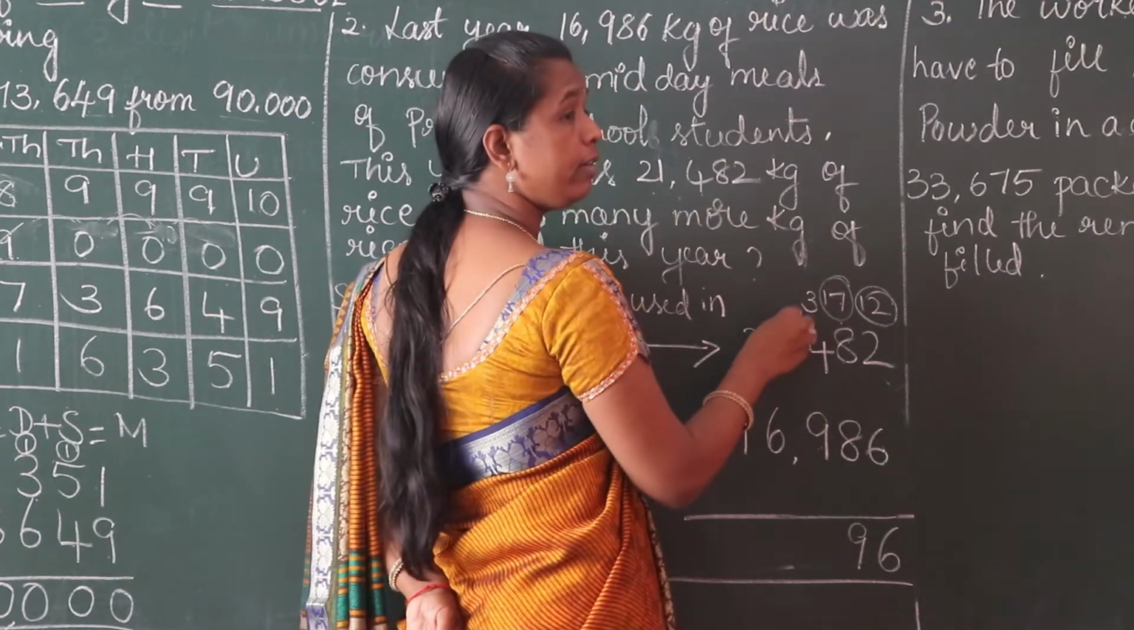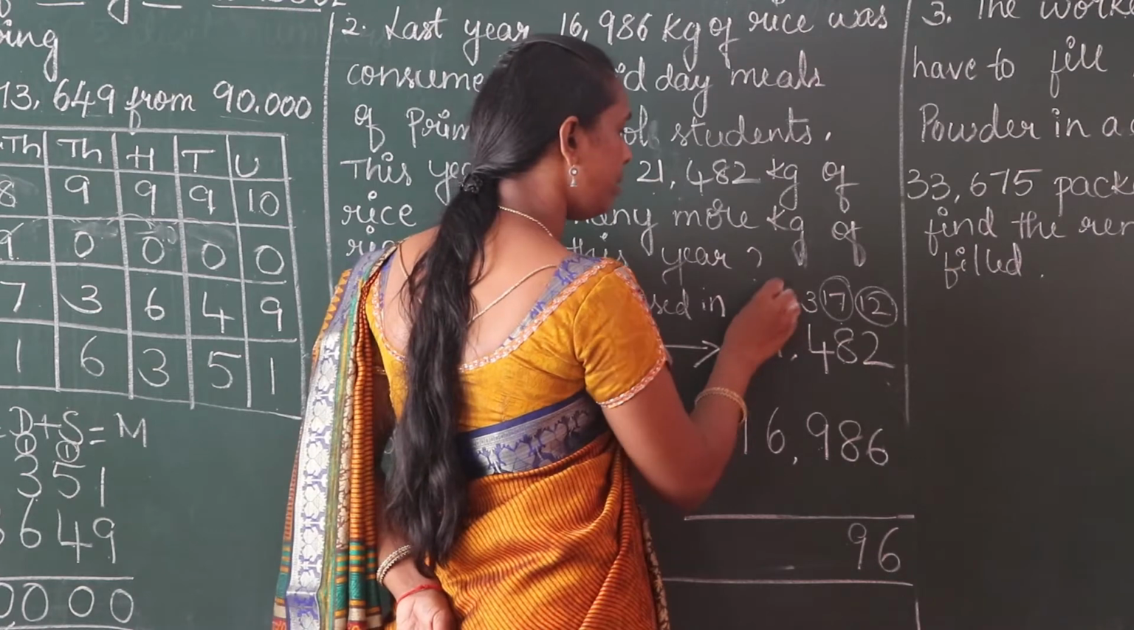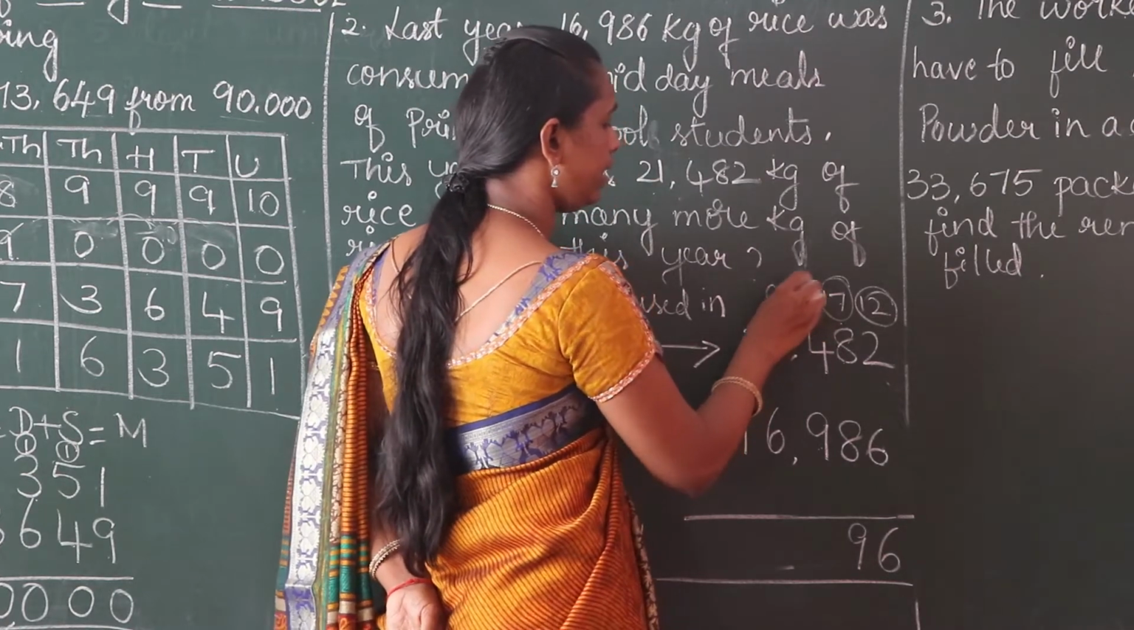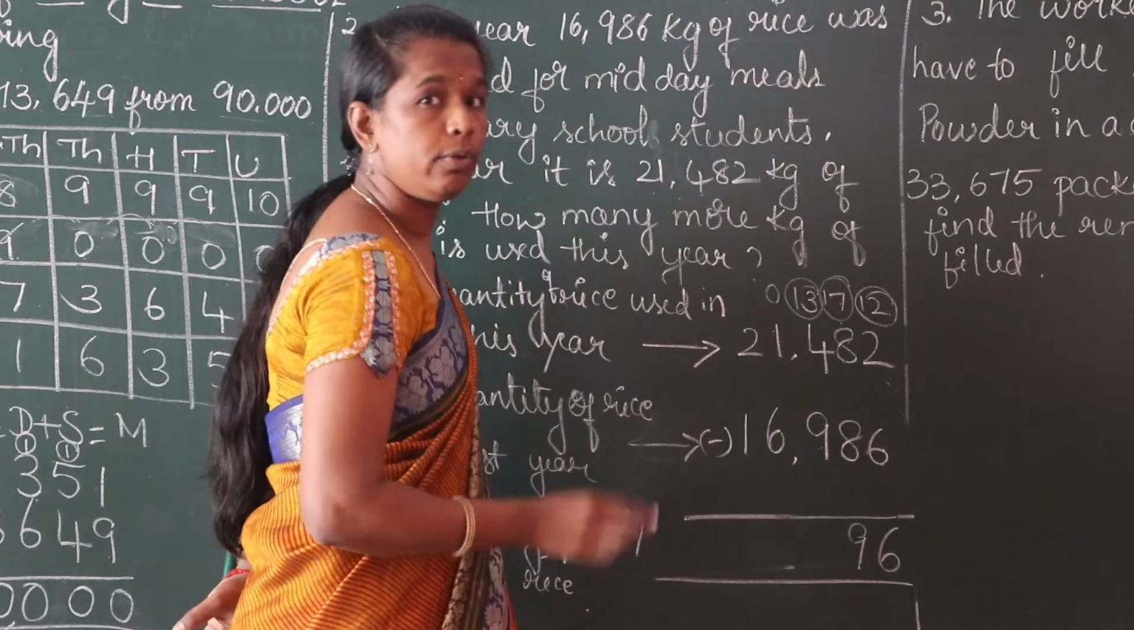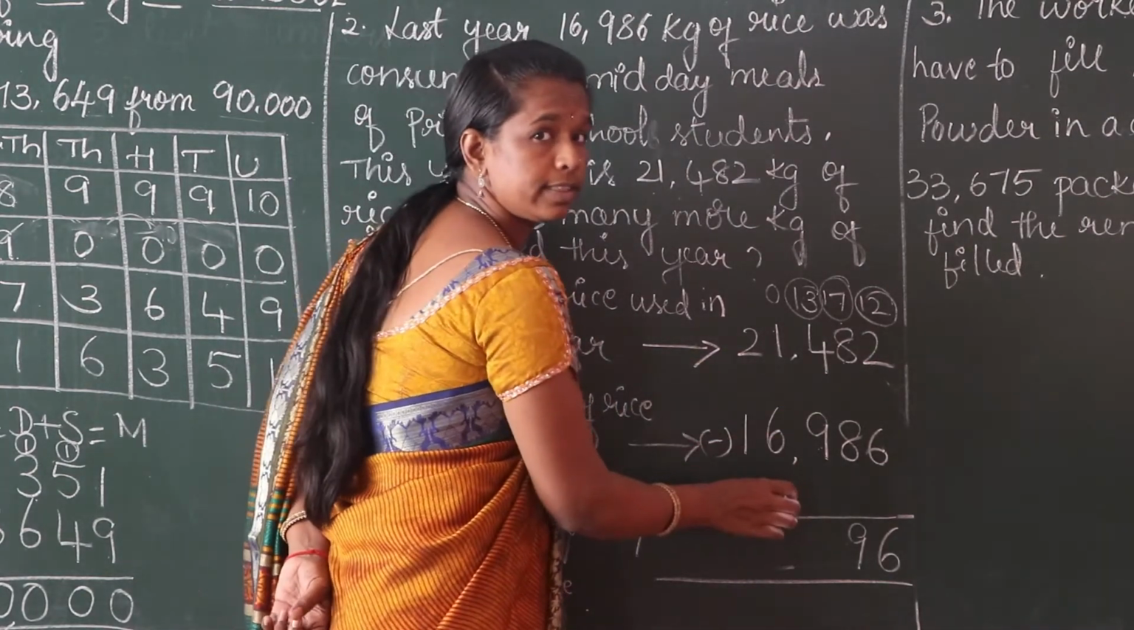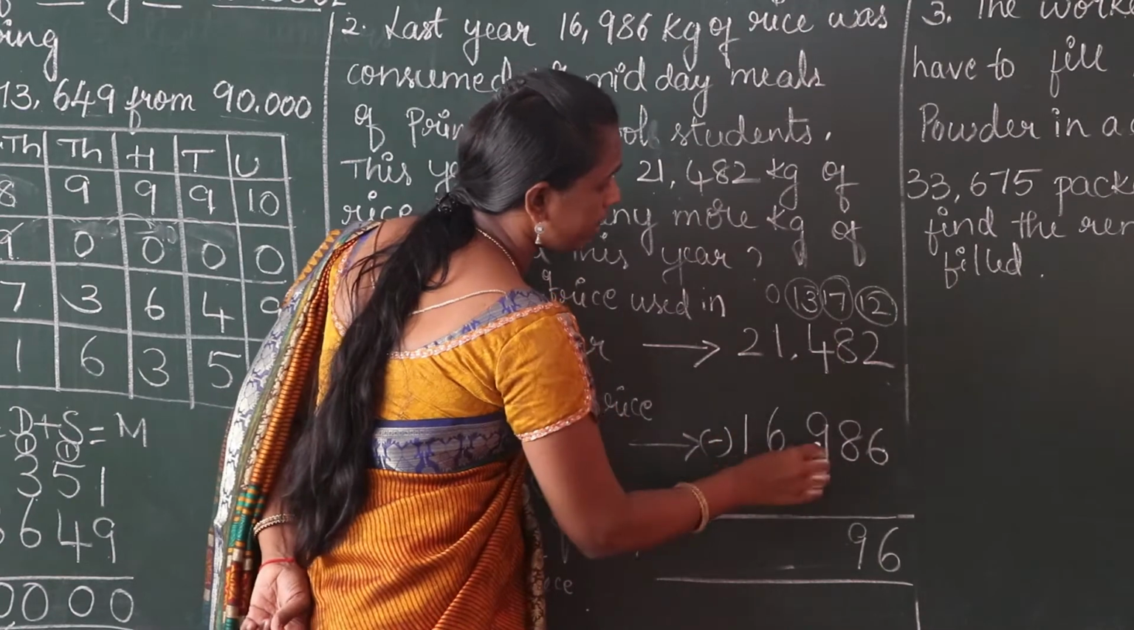So take borrow from the 1000 place. This 1 becomes 0. This 3 becomes 13. See children, 13 minus 9, 4.